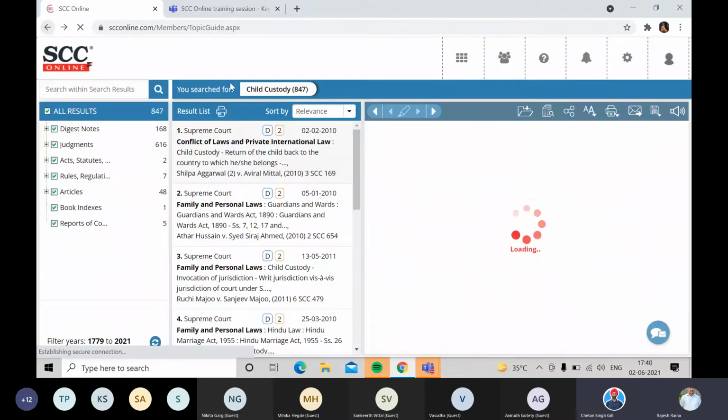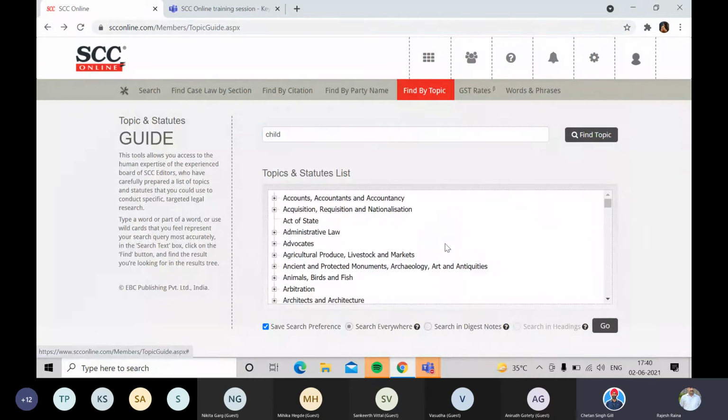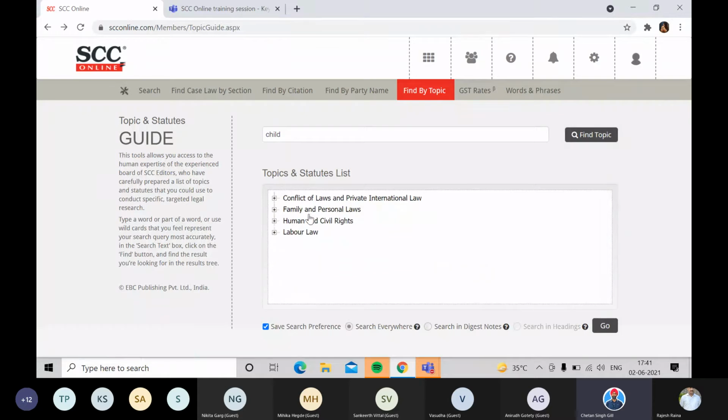So even there is a child custody. Irrespective of which of these headings you use, whether under conflict of law or personal law, you will get the same results, because what it's doing is searching for child custody as a word. Why can you search from here? This will help you understand the entire topic tree, under which principal topic a particular topic you are looking for comes.